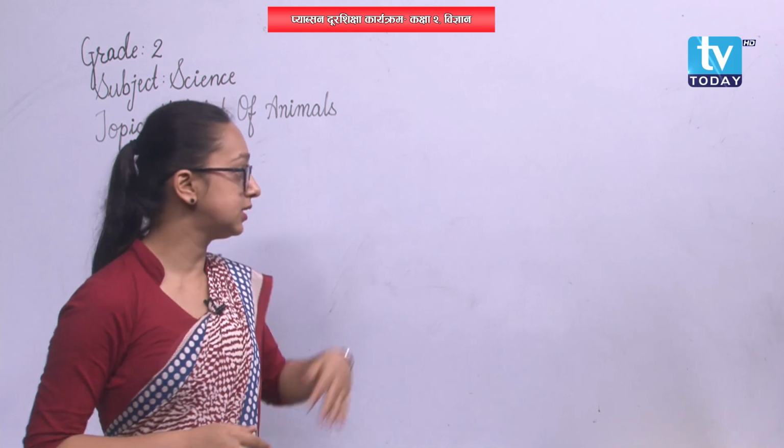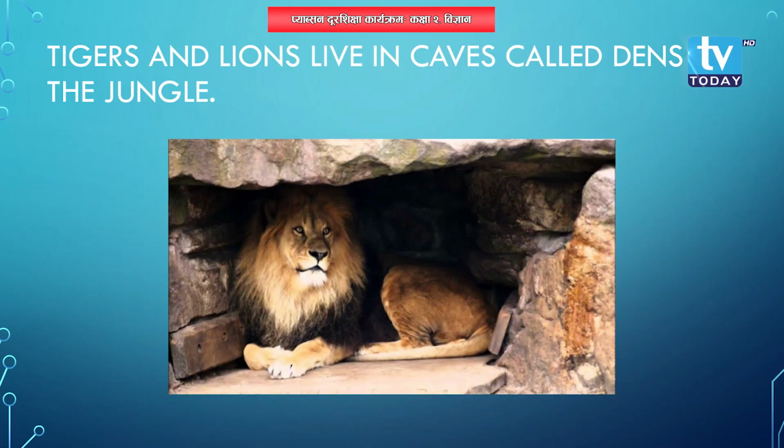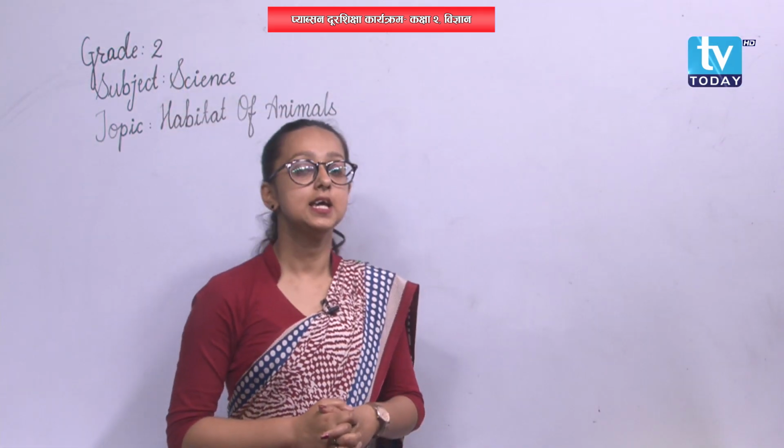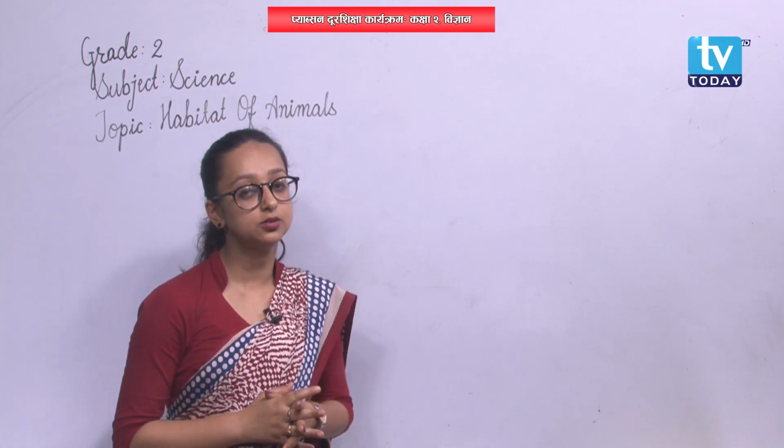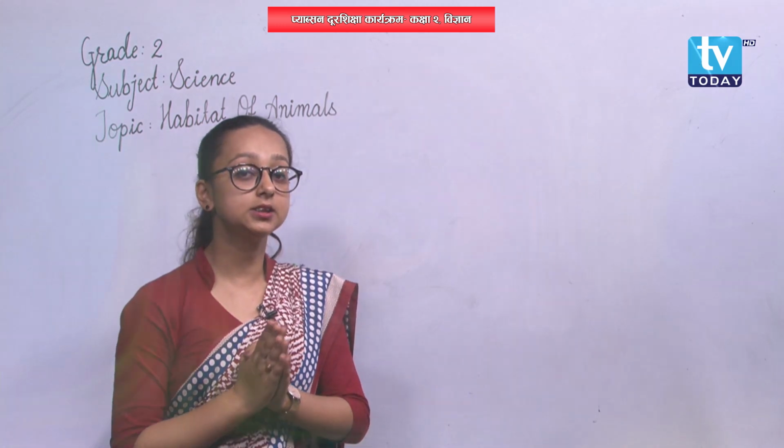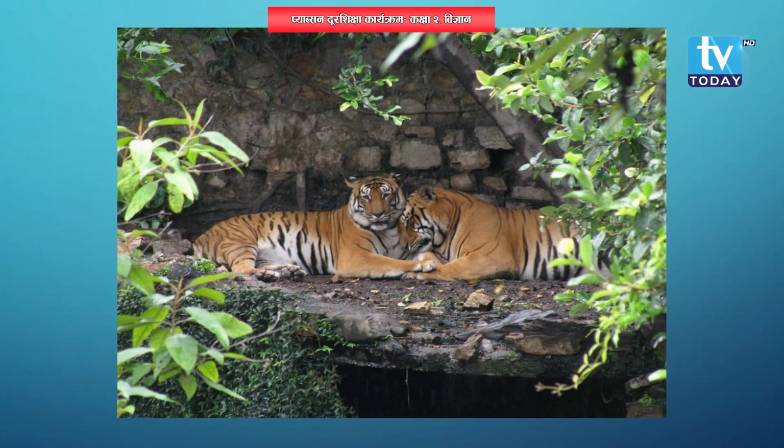Now let's move on to the pictures. In the first picture, lions are seen, right? Tigers and lions, they live in caves, they live in dens, and they are found in jungle. They are found in the natural habitat. In the similar way, in the second picture, the picture of tigers is shown. Lions and tigers, both of them live in caves or dens in the forest only.